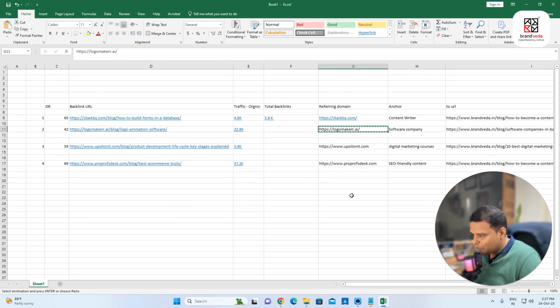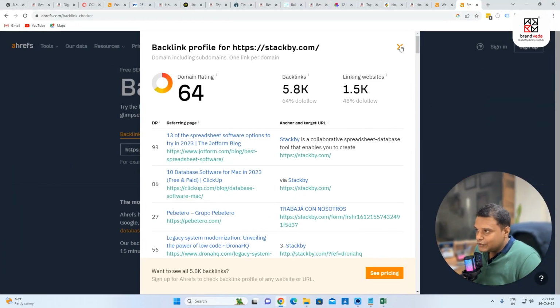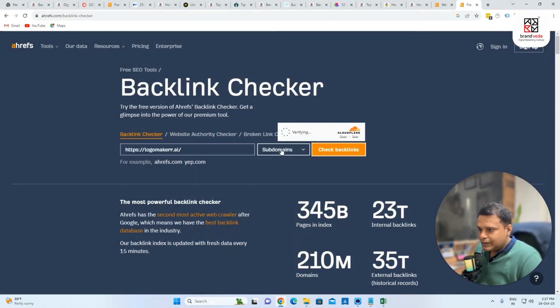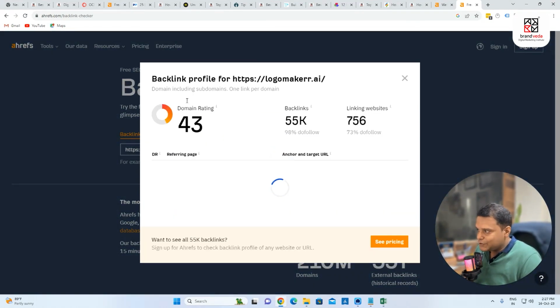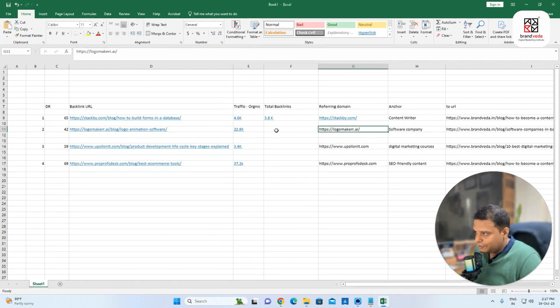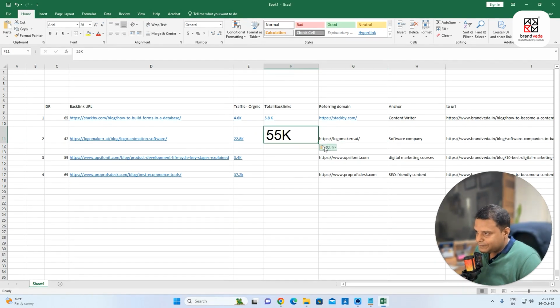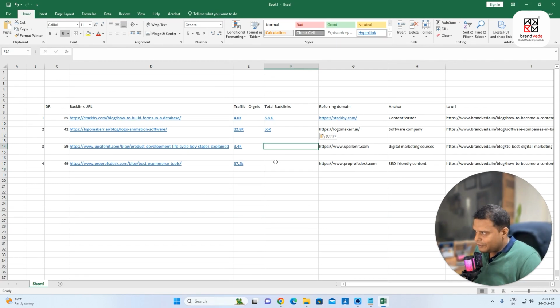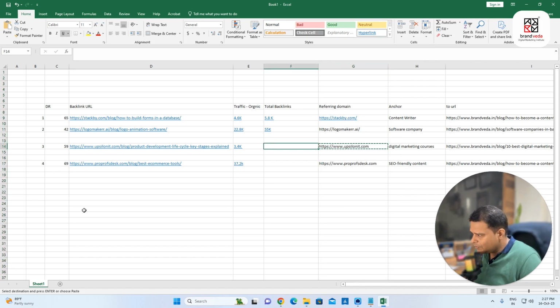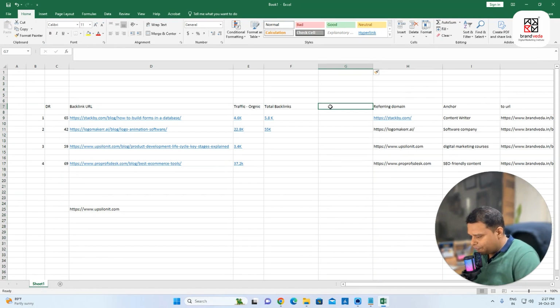Let us check logomaker.ai, how many backlinks they do have. So I'll change this to this. And let us check. So this is 55k, coming from 756 sites. 55k. Okay, fine. Let us check the next website. I can also check how many total referring domains they are having.